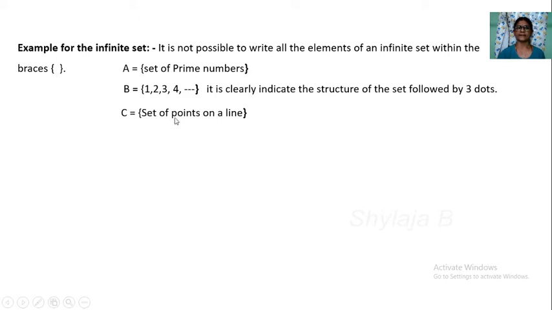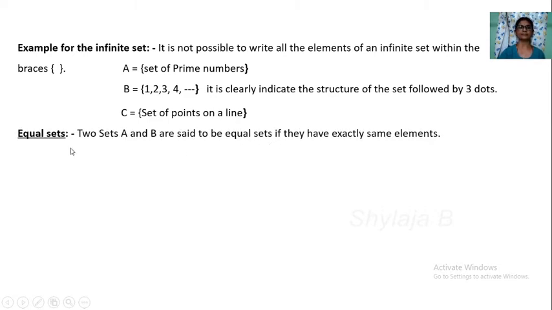Next, set of points on a line. Set of points on a line. If a line is there, how many points are there in a line? 1 centimeter, 2 centimeters, like that. How many points are there? No, we cannot say how many points are there on the line. We cannot say how many points there are, so they are uncountable. So the set of points on a line is an infinite set.